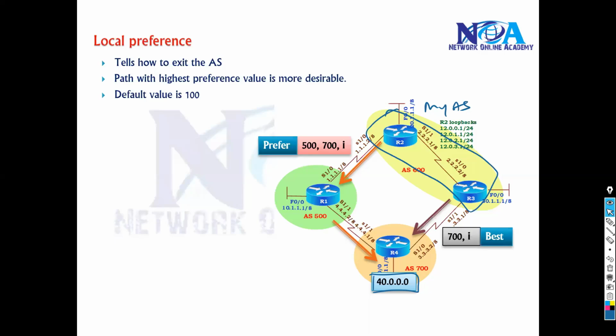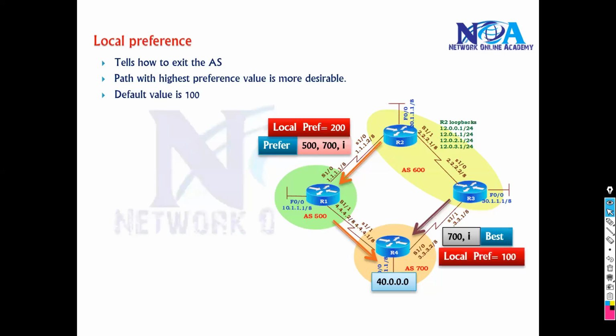So what I'll do is I'll simply go to this router 2 and we'll apply the local preference. So I'm going to router 2 and apply it here. We'll apply the local preference of 250, let's say. Which means I'm saying to router 2, pointing to this neighbor, the local preference for all the routes which are learned from this neighbor should be 250. Whatever value you apply is compared to the default local preference, which is 100.